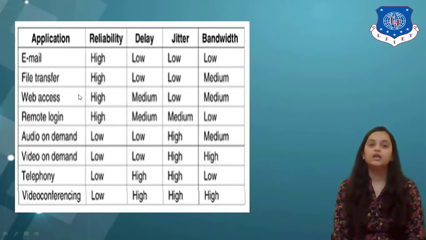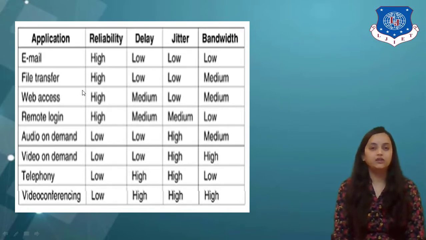In all of these applications, the four parameter requirements are there, indicating reliability, delay, jitter, and bandwidth. In email the reliability is high, delay is low, and jitter and bandwidth are also low. That means the bandwidth requirement for email is low.